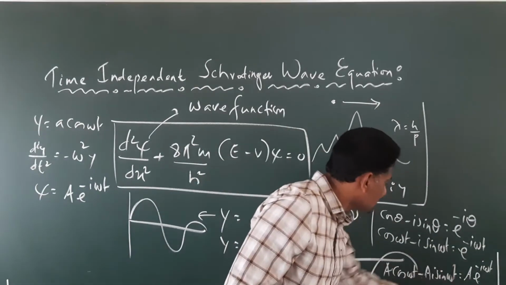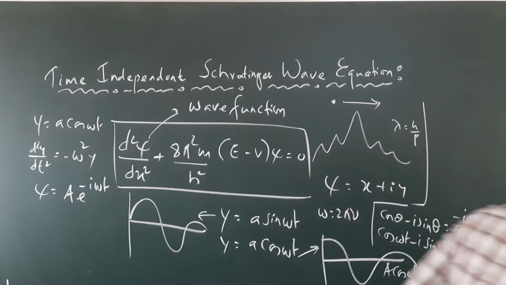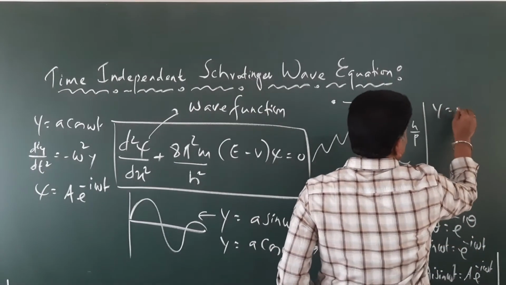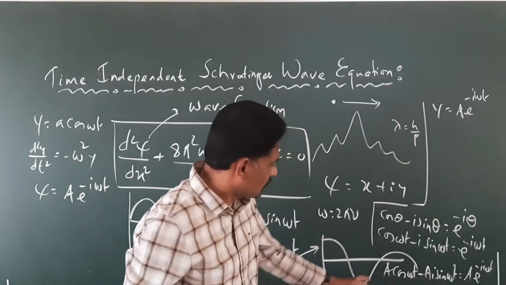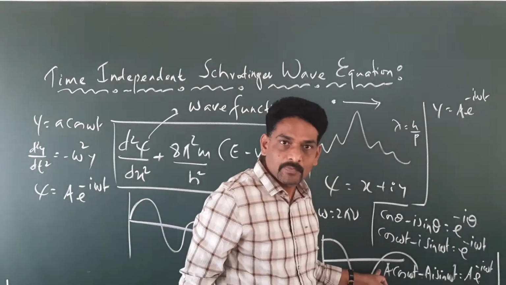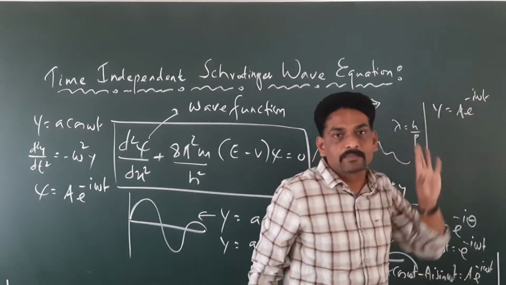Now let's call this y. So y equals a e raised to minus i omega t.